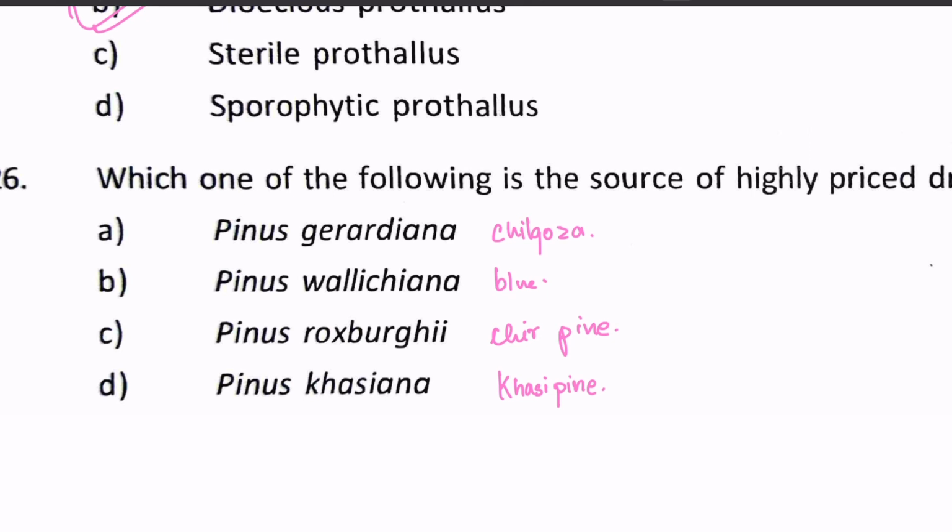Pinus gerardiana is the one which produces the Chilgoza dry fruit, so it is also called the Chilgoza pine. Pinus wallichiana is also called blue pine, or Himalayan pine. It is found in the Himalaya. And Pinus roxburghii is called the chir pine. Pinus khasiana is basically called the Khasi pine.